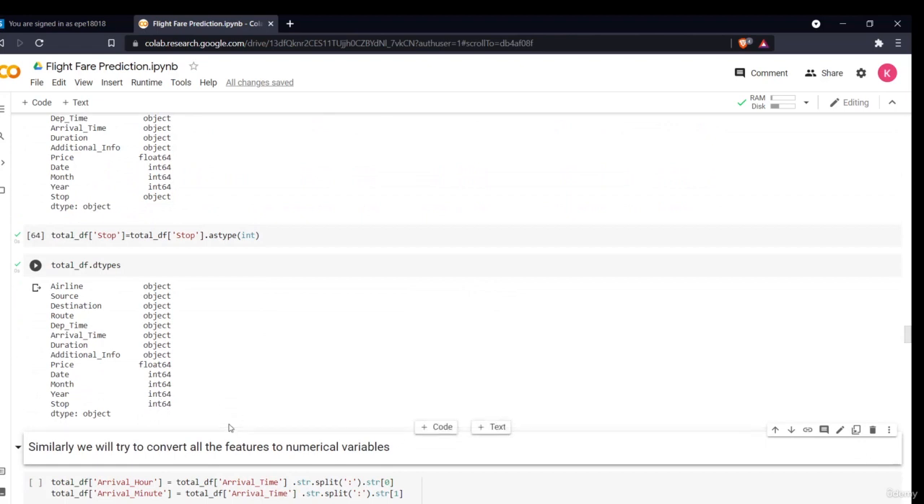Now similarly, we'll convert all the different variables. This was the first part of the feature engineering. We'll proceed, and we'll convert the other variables in the next part.